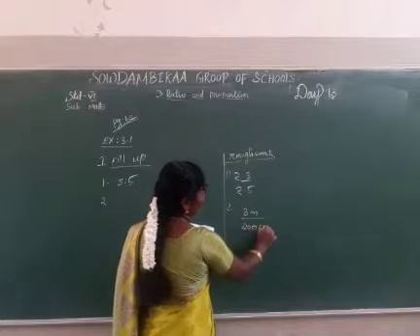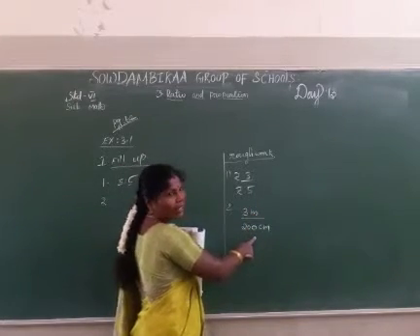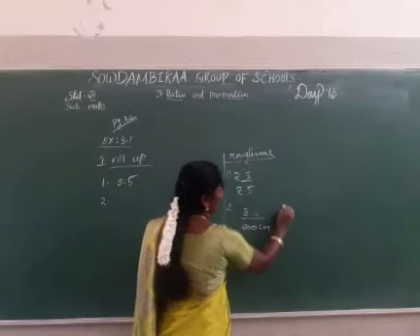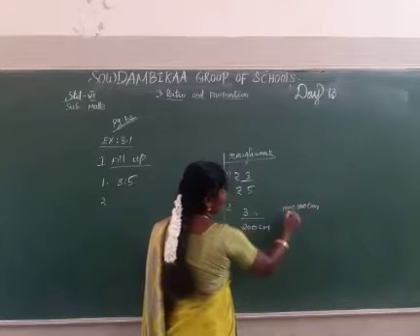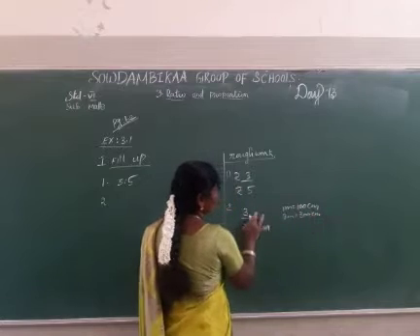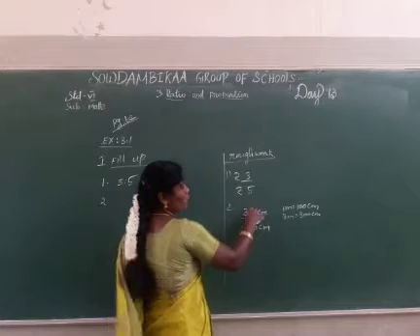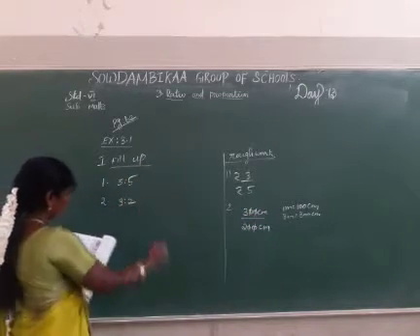The second one, the ratio of 3 meter to 200 centimeter. The numerator is meter, the denominator is centimeter. So change the numerator meter to centimeter. 1 meter is equal to 100 centimeter, so 3 meters equal 300 centimeter. Here 300 centimeter, the 0s cancel. The answer is 3/2. So the ratio is 3:2.